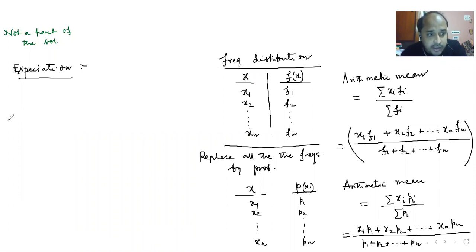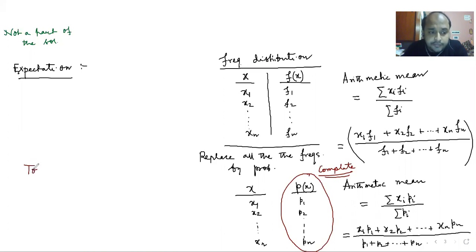Now, if you say that your chart of probability is a complete chart, by complete chart we mean that you have considered all the values and all the possible probabilities. Say, for example, you are tossing a coin, and if I ask you what the outcomes are, you say the outcome is h, and the probability of h is half.